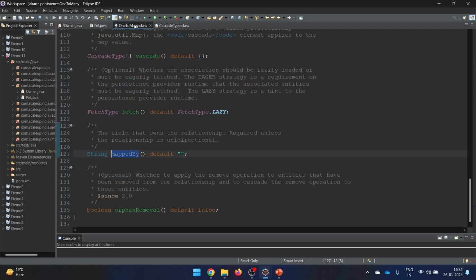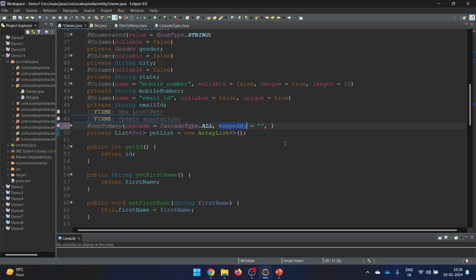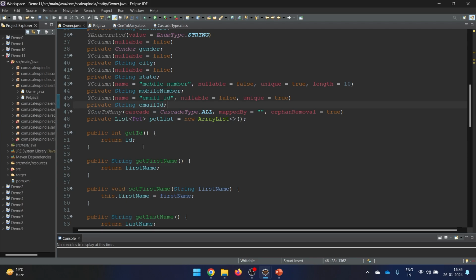And the next one is orphan removal. I have already mentioned that whenever you remove one side, you want the other side also to be deleted completely. You don't want a situation where the owner has been removed and the pets are still there. Hence we will say orphan removal as true here. If you don't have any such situation, then you can keep it as false. That's not a hard and fast rule; it is completely your choice. So we have written orphan removal as true, and now let's remove this fix me also, because we have fixed it. This side we have done, only a small part is left.